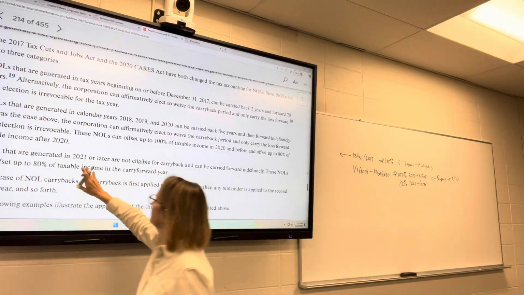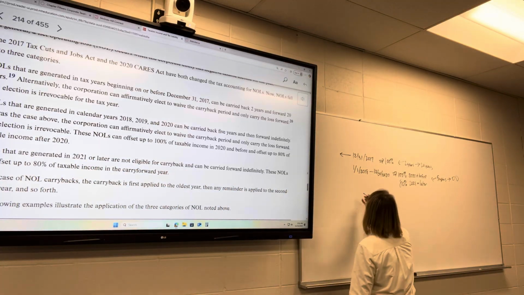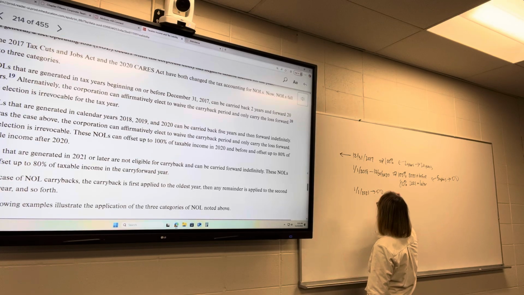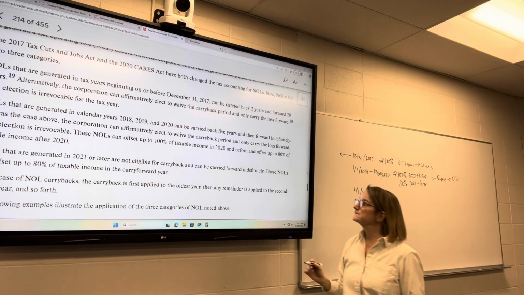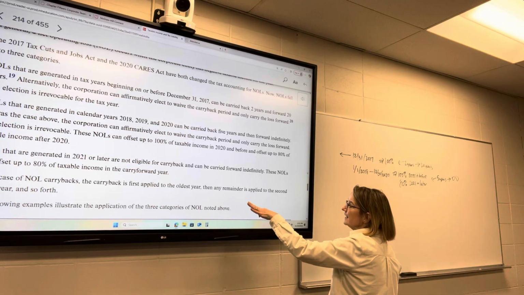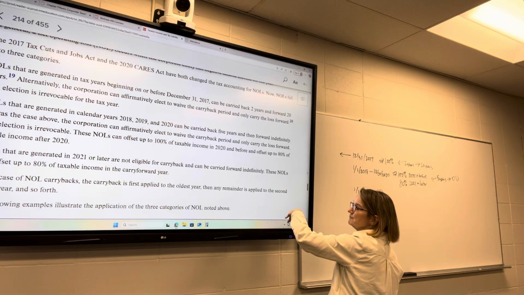NOLs that are generated in 2021 or later, so 1/1/2021 to infinity, are not eligible for carryback and can be carried forward indefinitely.